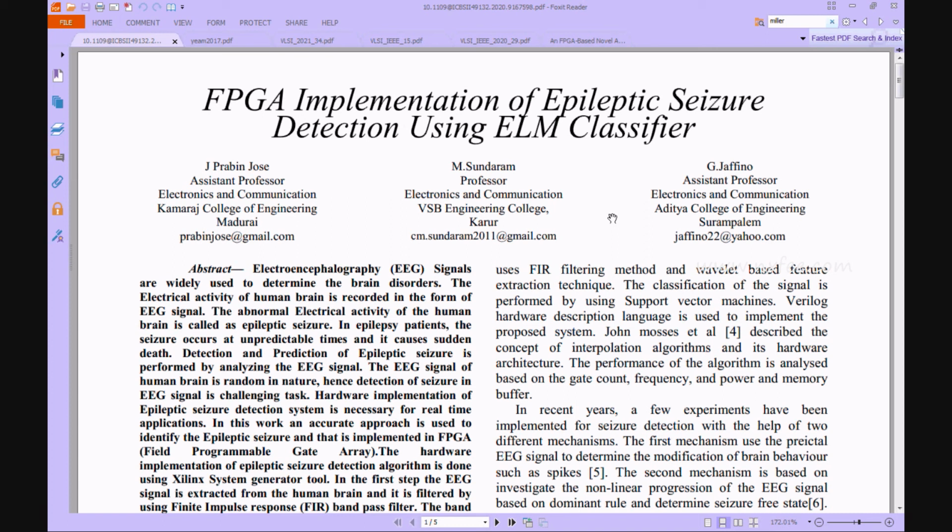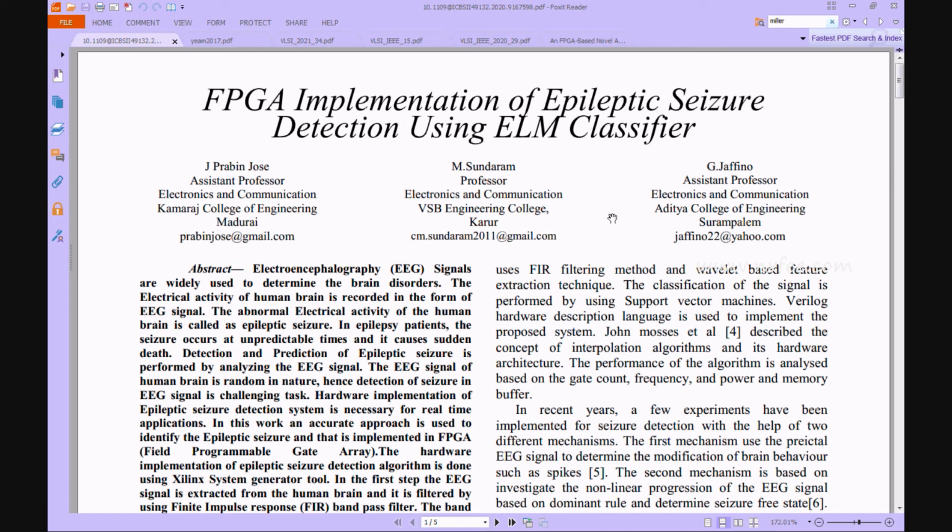FIR filter design. This proposed work takes the EEG signals, and classification of normal or seizure signals is done by using an extreme learning machine. It classifies, and the area and power delay of the proposed work is improved by integrating a truncated multiplier instead of multiple constant multiplication methods in all bandpass filters, feature extraction methods and the ELM classification method. Finally, this proposed work was designed in Verilog HDL and synthesized on a Xilinx Virtex-5 FPGA, and all the parameters were compared in terms of area, delay and power.